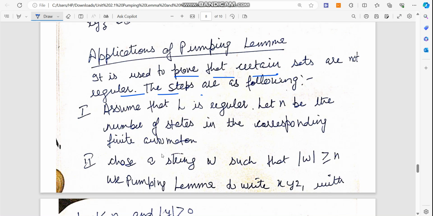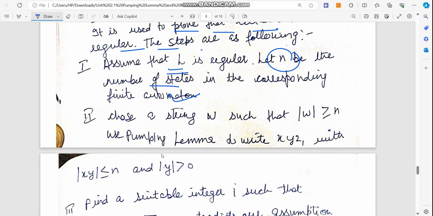This is just used to prove that certain sets are not regular. The steps which we consider for this: we assume a language L, as we have already discussed, which is regular, and we consider n, which represents the number of states in the corresponding finite automaton. So we choose a string w such that the length of that string is greater than or equal to the total number of states. If the size of the machine is 5, then we consider a string which should be at least 5 or more than 5.